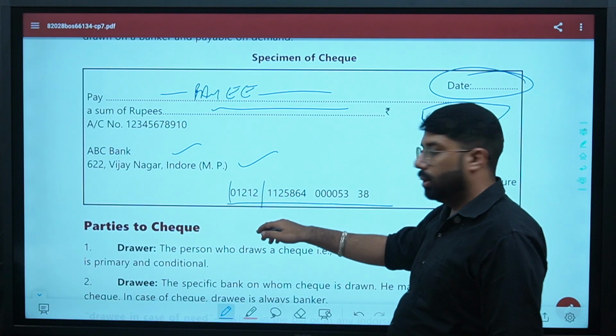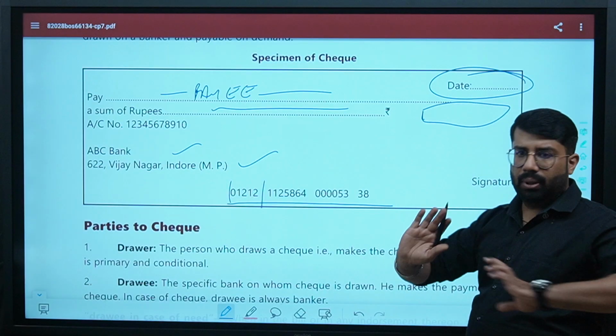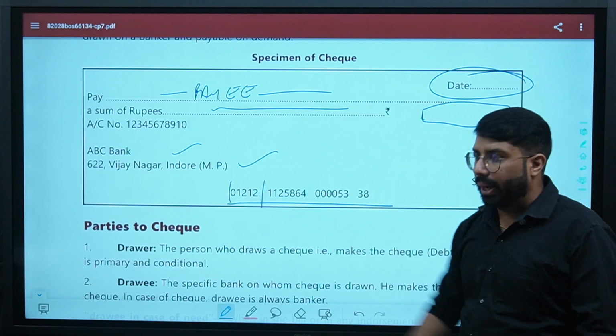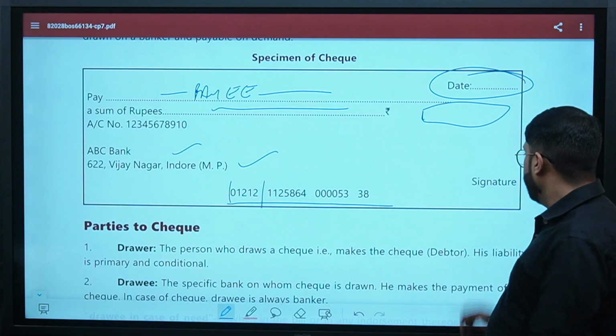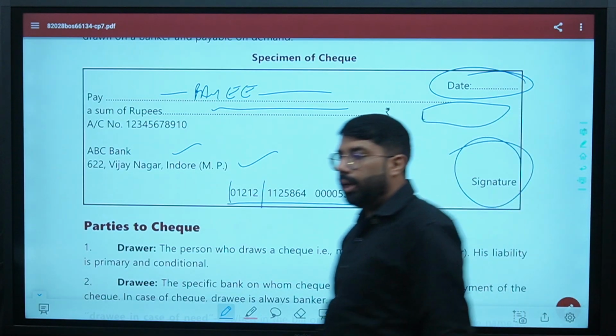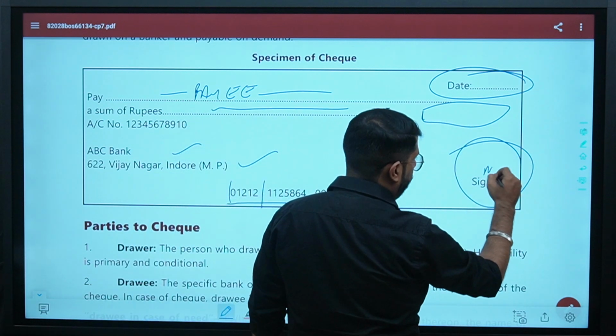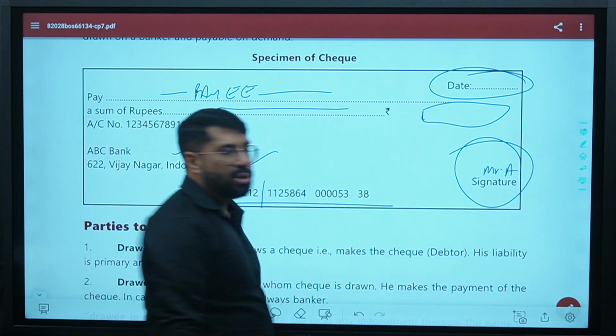This is the check number. And then you have the MICR code. The MICR code is for the reference of the bank to identify the check. Then you have to sign here. Nowadays, on the check you see in this column where you sign, the name of the account holder is already written. Mr. A. Sir, the name is already written.